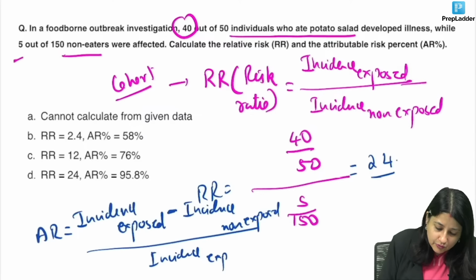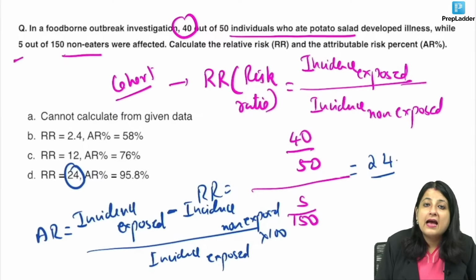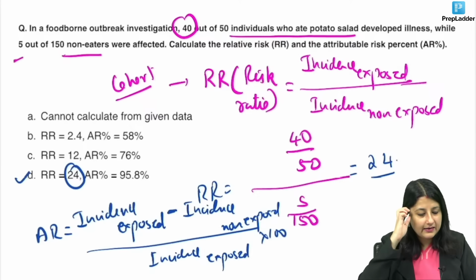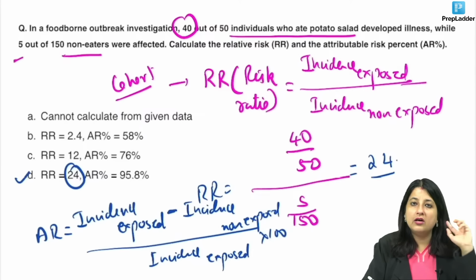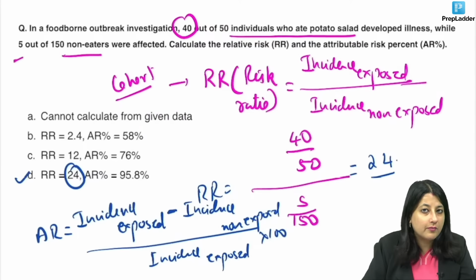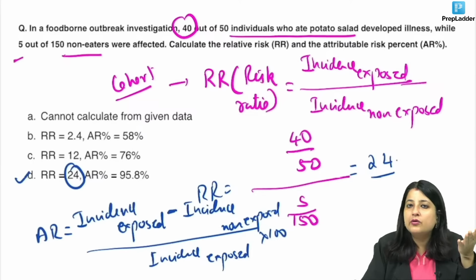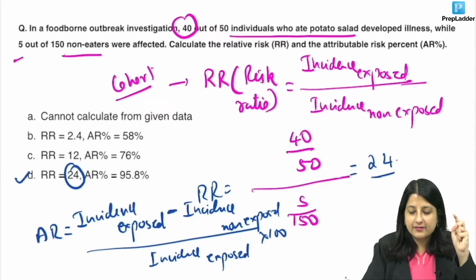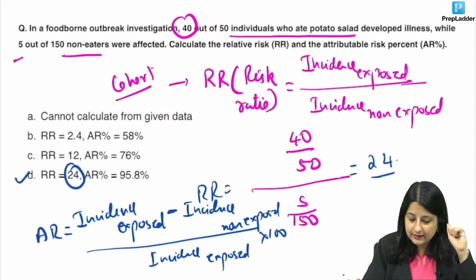Even if you don't calculate this, you have already got 24. Attributable risk will come out to be 95.8. Is it clear? So, all you had to do was look at the formula. Relative risk is incidence exposed divided by non-exposed. Attributable risk is a risk difference, incidence exposed minus non-exposed. Clear? So, this formula definitely can come for you in the exams.